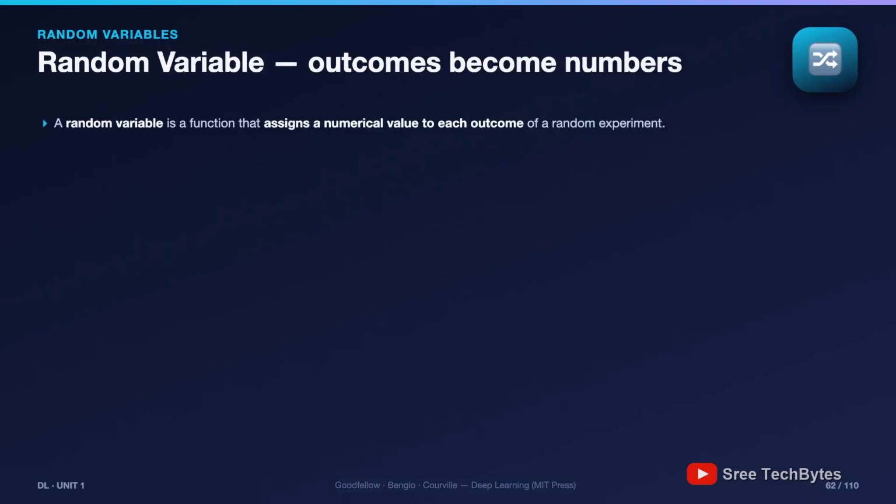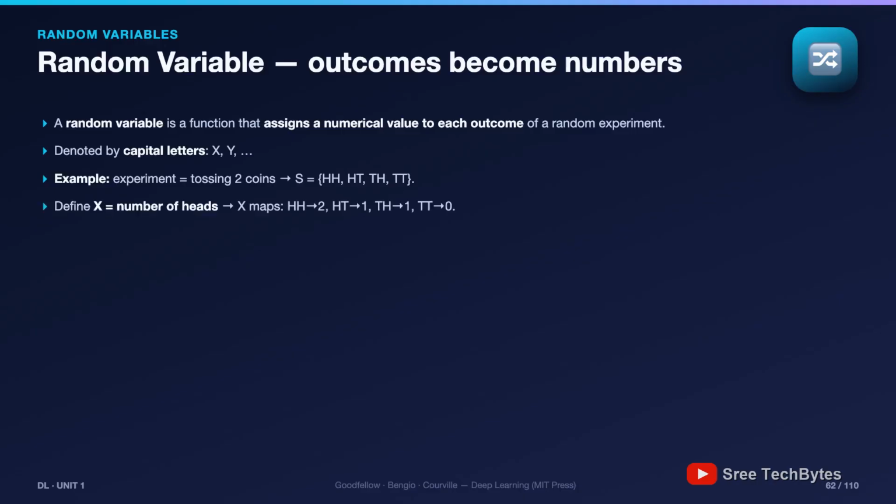Now for the concept the whole chapter is named after, the random variable. And I'll be honest, the name is misleading. It's not really a variable, it's a function. A random variable assigns a numerical value to each outcome of a random experiment. We write them as capital letters X, Y. Our running example, toss 2 coins. The sample space: heads heads, heads tails, tails heads, tails tails. Define X as the number of heads. Then X maps heads heads to 2, heads tails to 1, tails heads to 1, tails tails to 0.